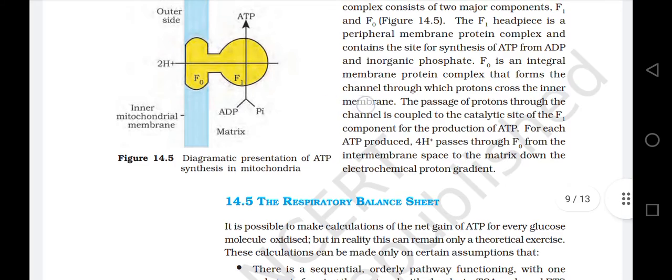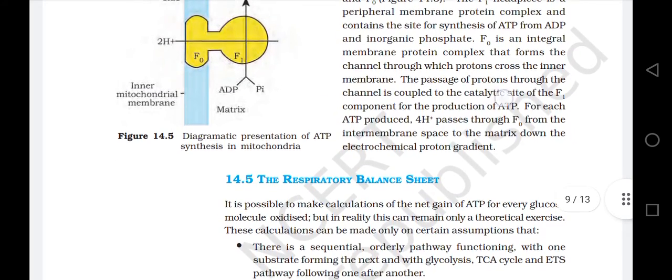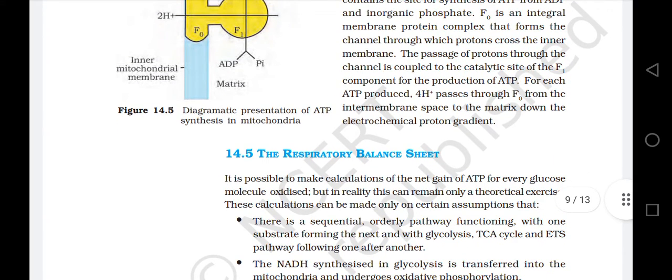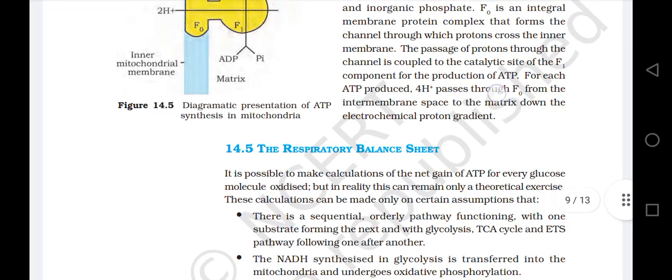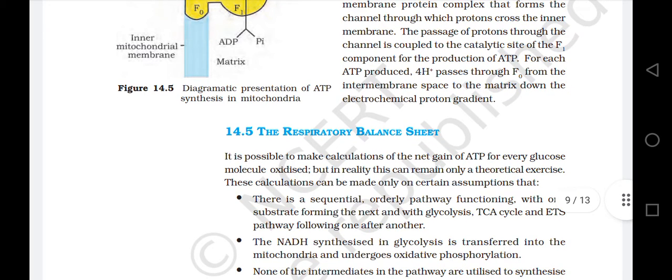F0 is an integral membrane protein complex that forms the channel through which the protons cross the inner membrane. The passage of protons through the channel is coupled to the catalytic site of the F1 component for the production of ATP. For each ATP produced, 4 H+ pass through the F0 from the intermembrane space to the matrix down the electrochemical proton gradient.